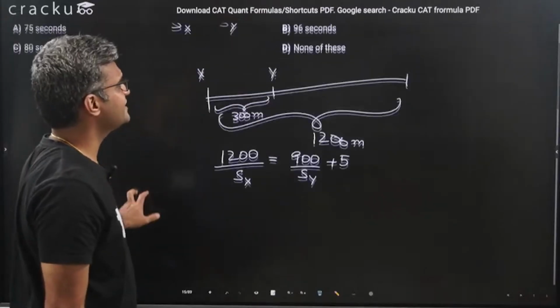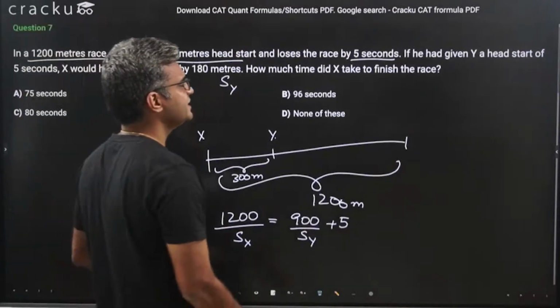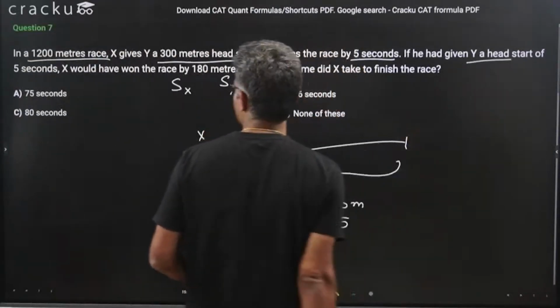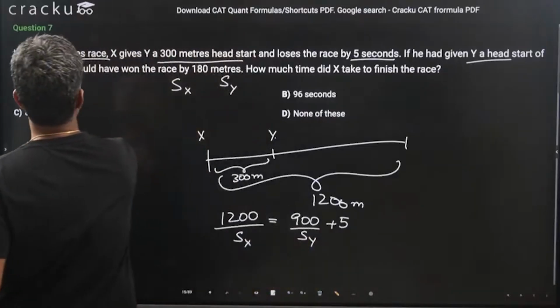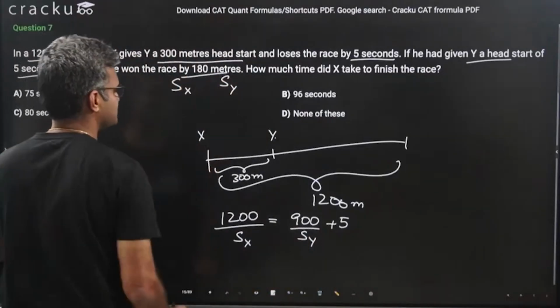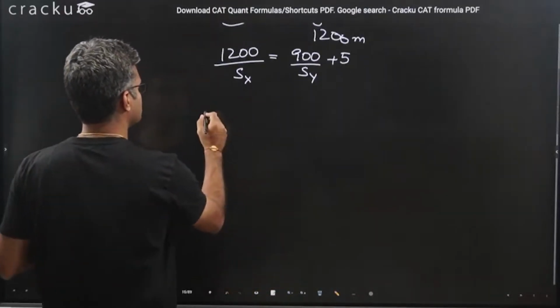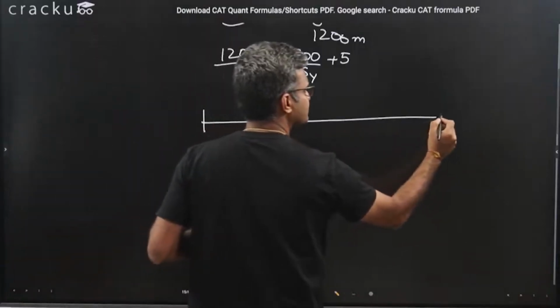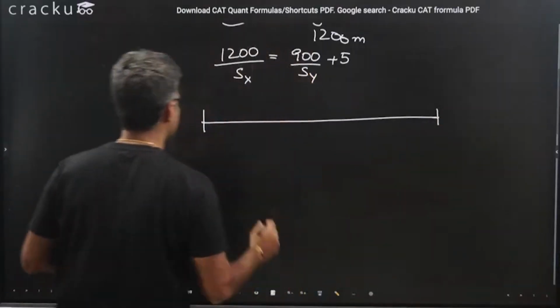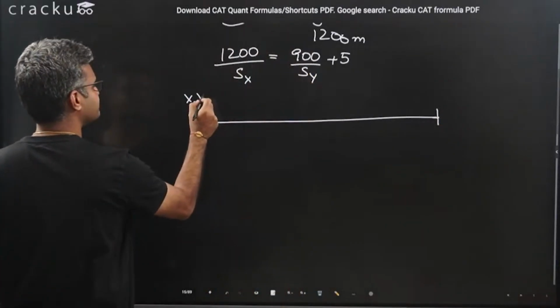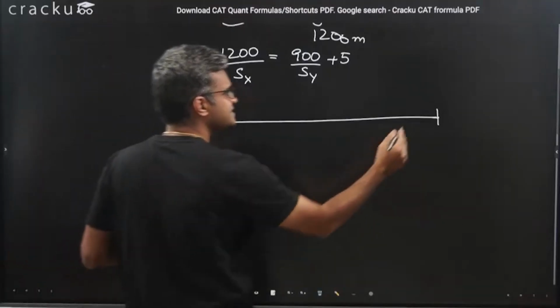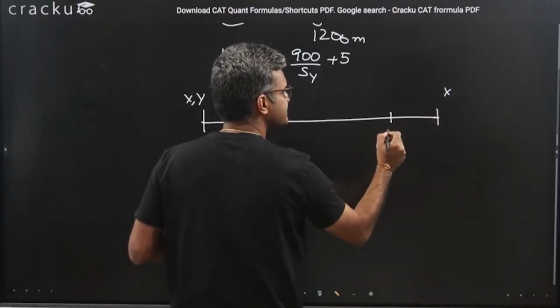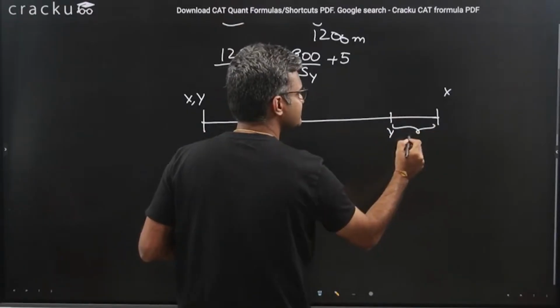In the second equation, we are given another situation. We are told that if he had given Y a head start of 5 seconds, X would have won the race by 180 meters. So now we are talking about another scenario. Now both of them started at the same time, at the same place, X and Y. But by the time X finished over here, Y is over here. This distance is 180 meters.